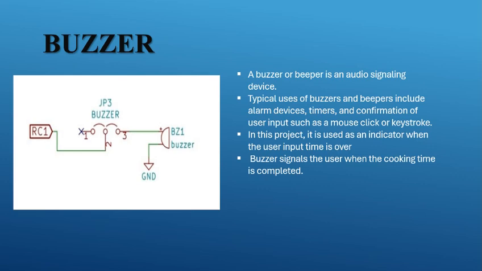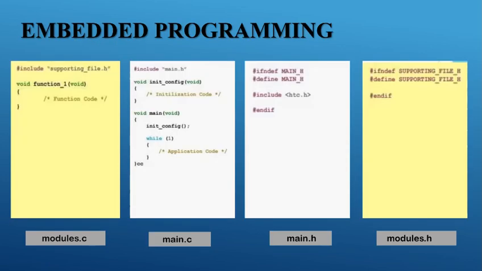Buzzer. A buzzer or a beeper is an audio signaling device. Typical uses of a buzzer and beeper include alarm devices, and this buzzer is mainly used to help the user in the process of cooking food. And this is the embedded programming. In our internship, we used module.c, main.c, main.h and module.h in our program execution.